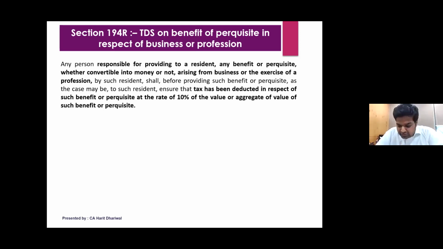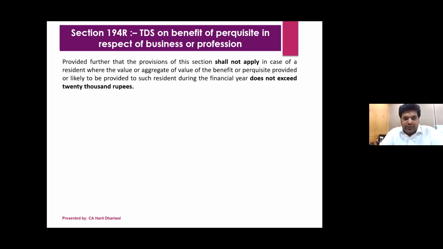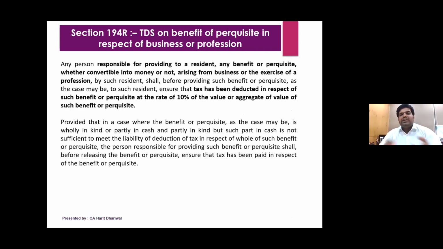My first question here is, what is the benefit or perquisite? It has not been defined in the Income Tax Act, neither in 194R nor in the general definition. Anywhere, the words benefit or perquisite are not defined. So again, we have to go to the general meaning, which talks about any additional comfort, any additional benefit that we get. But here you can see what the challenges are. Obviously, the limit is 20,000. If the amount exceeds 20,000, you will have to deduct TDS. So I'll give you an example to explain this section.